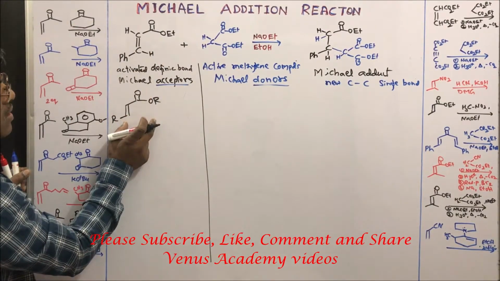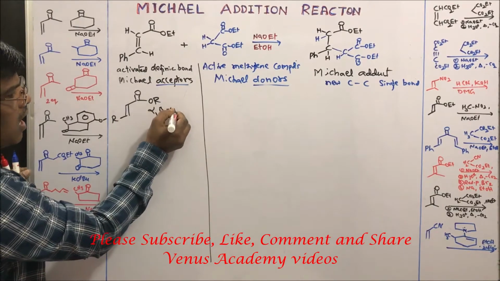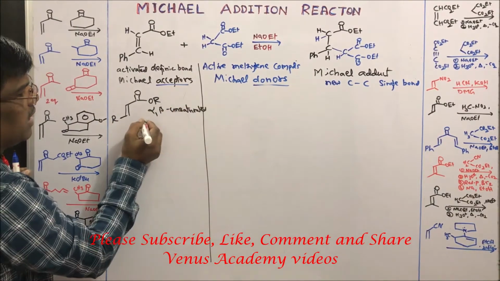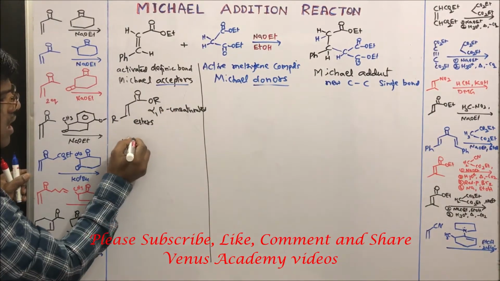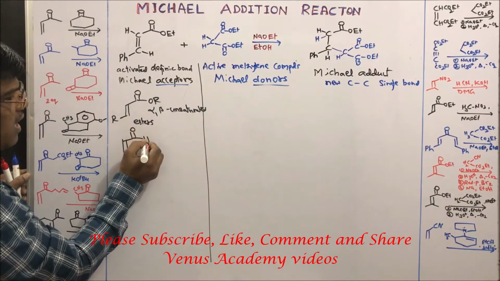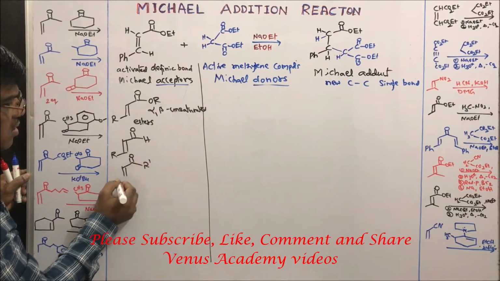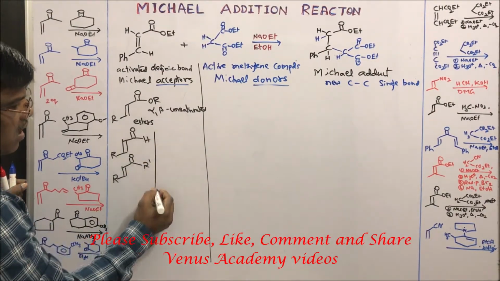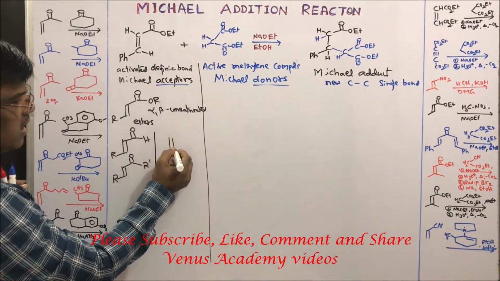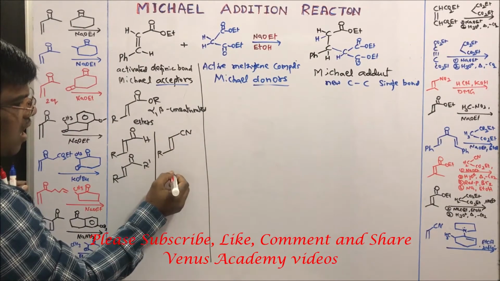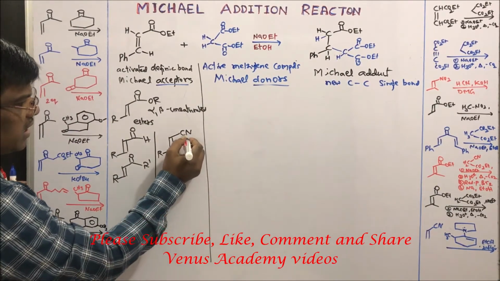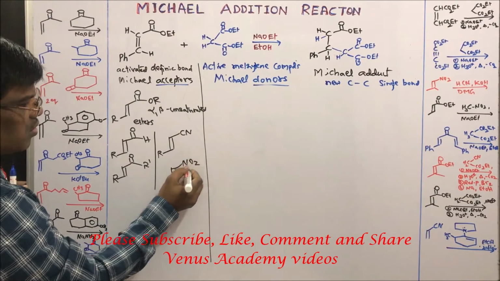So alpha beta unsaturated esters, alpha beta unsaturated aldehydes, alpha beta unsaturated ketones, and alpha beta unsaturated nitriles, alpha beta unsaturated nitro compounds.